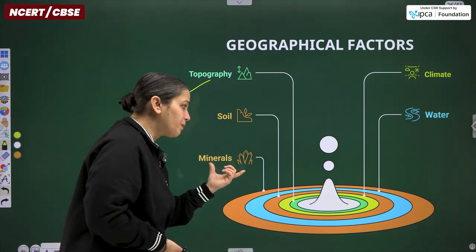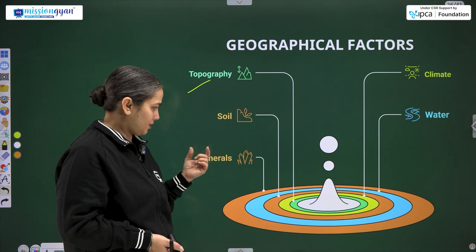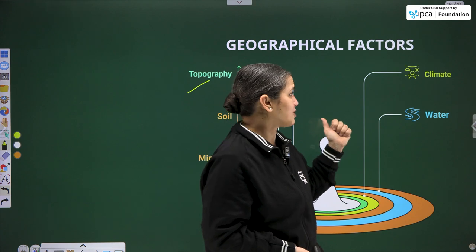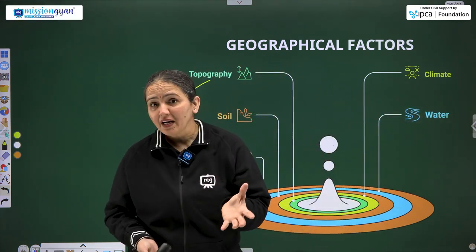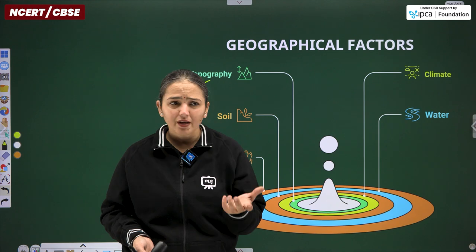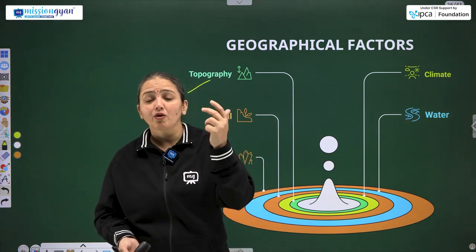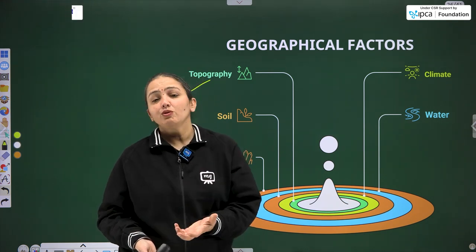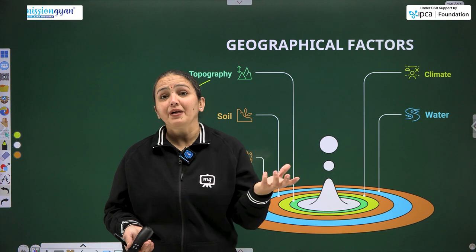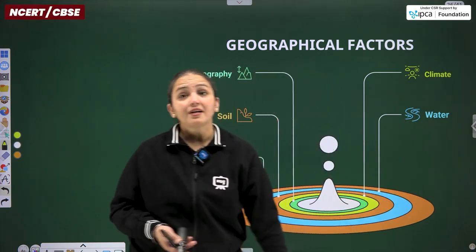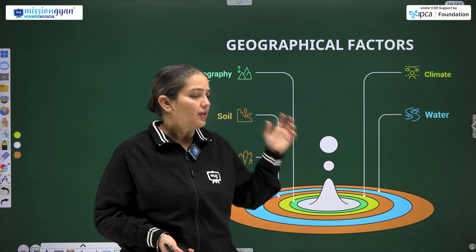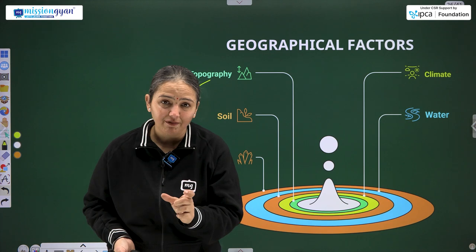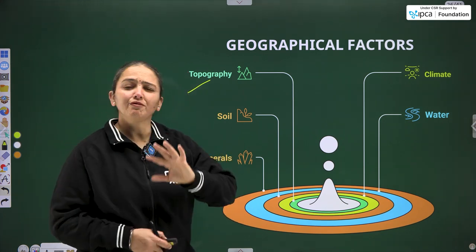Why so? Because more and more people will be involved in employment in the region where minerals are found in abundance, for mining, extraction and various other concerns also. Climate: in extreme climatic conditions, people don't prefer to live, but in suitable ones, as in the tropical and subtropical parts of the world, where India lies, we do have apt, habitable conditions. Then lastly is the availability of water. We have discussed all these things in terms of industry and agriculture as well, but here we are talking about the geographical factors that are affecting the density of population of any place.